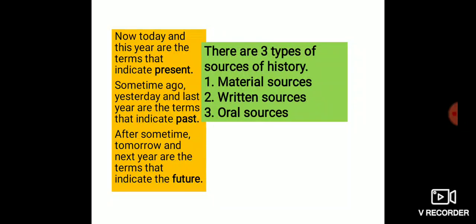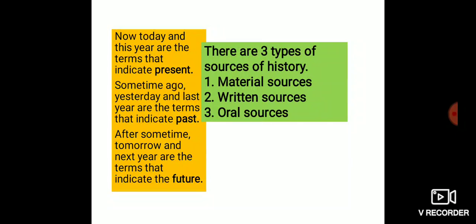In science we tested many times. Then can we use the same method in history? Can we test something in history? We'll see now.